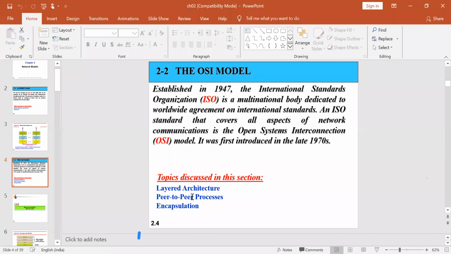The next thing is the peer-to-peer process. Peer-to-peer process is nothing but one-to-one communication, one end system communicating with another end system. How it will be done and under which layer it is possible, we'll see. Next one is encapsulation. I cannot send the data directly as it is. I take the data along with the information of the particular layer I belong to, encapsulate it, and send it to the other end.